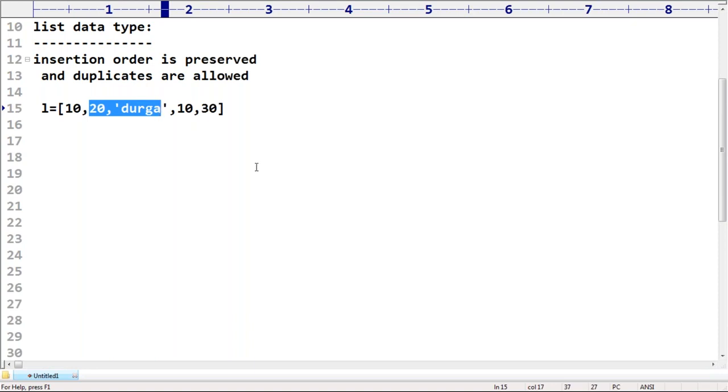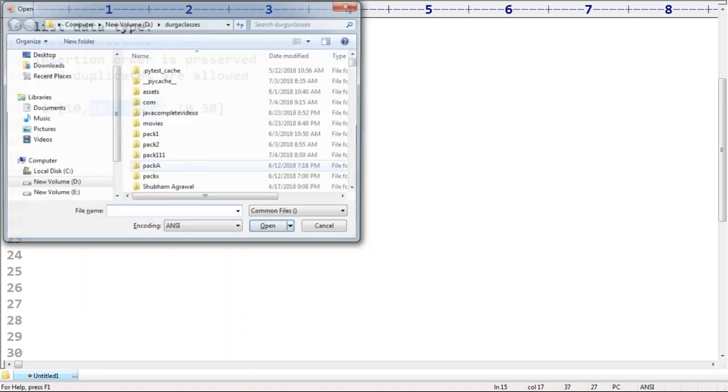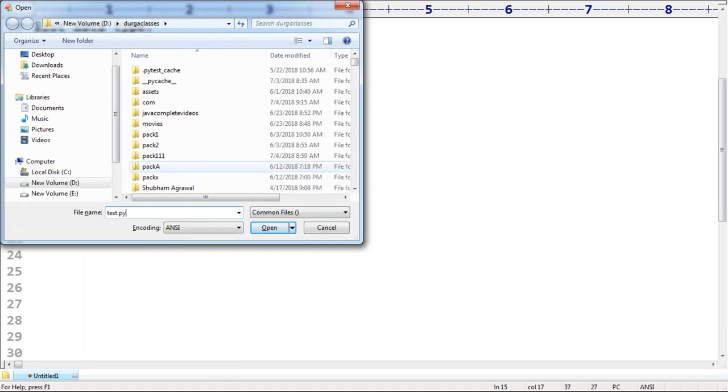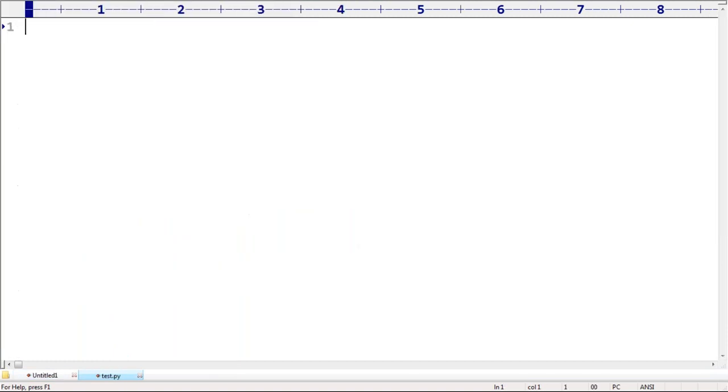If you want, just have a look once, sir. I'm taking test.py. Here L is equal to 10, 20, Durga, next True, and 10, like this I'm taking.